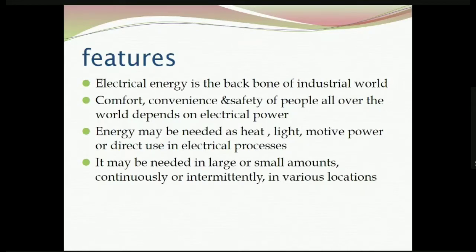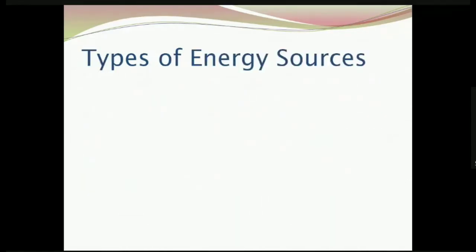Electricity can be availed on a large scale or in small quantities, for charging mobile phones, etc. Then it can be availed continuously. For a refrigerator, we are continuously availing electricity. Then intermittently, we can switch off the light, switch on the lamp according to our requirement. Then in various locations, electricity can be transported to anywhere by means of conductors. All these are features of electrical energy.